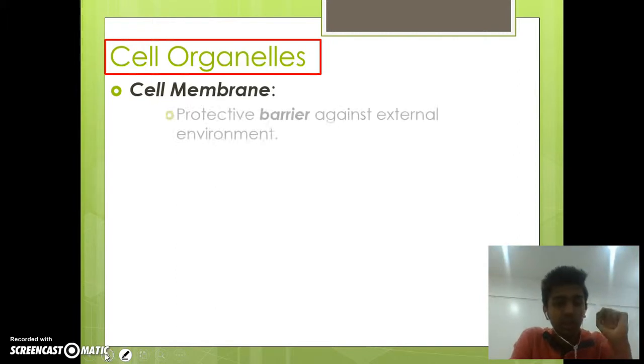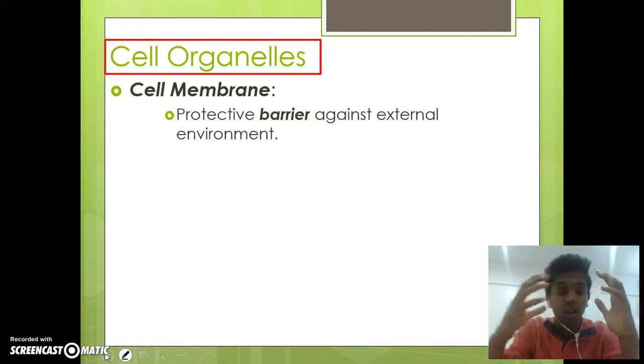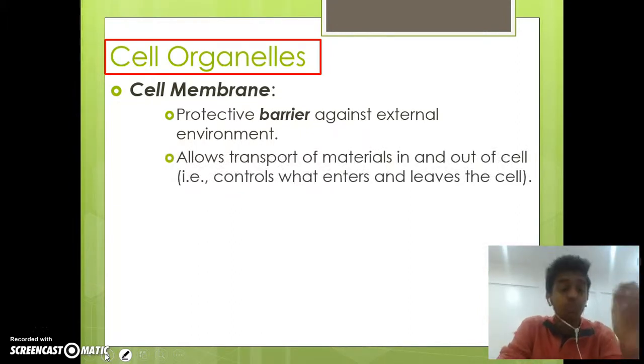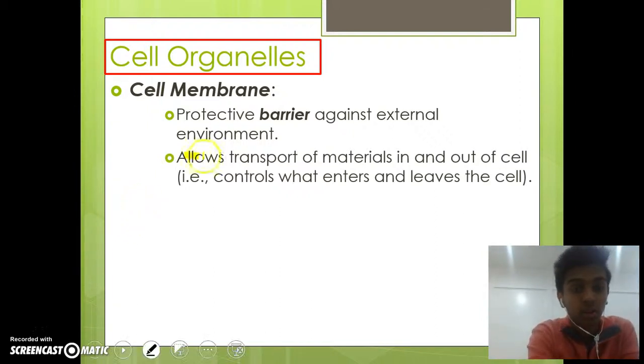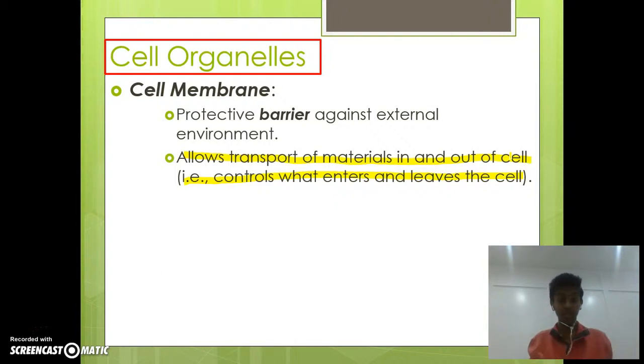Starting off with the cell membrane. The cell membrane is the protective barrier against the external environment. It surrounds the cell and it regulates the exchange of information. It allows for transport of materials in and out of the cell, and it controls what enters and leaves the cell. This is the responsibility of the cell membrane because it's on the outside. It can control what comes in, what comes out, what is allowed to regulate within the substance, and this in turn allows the cell to function properly.